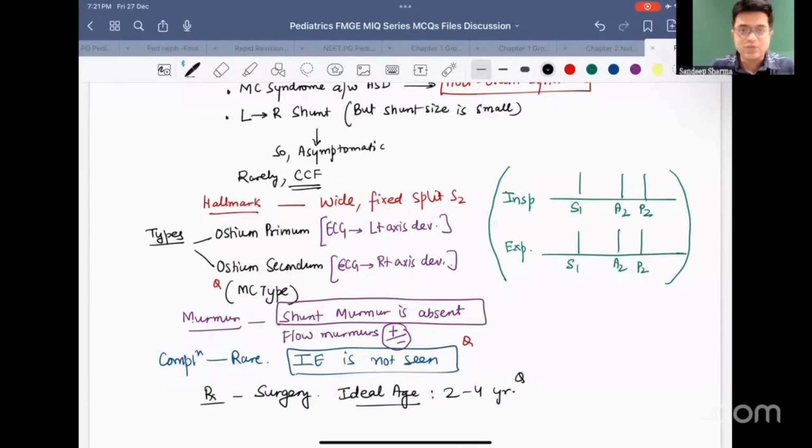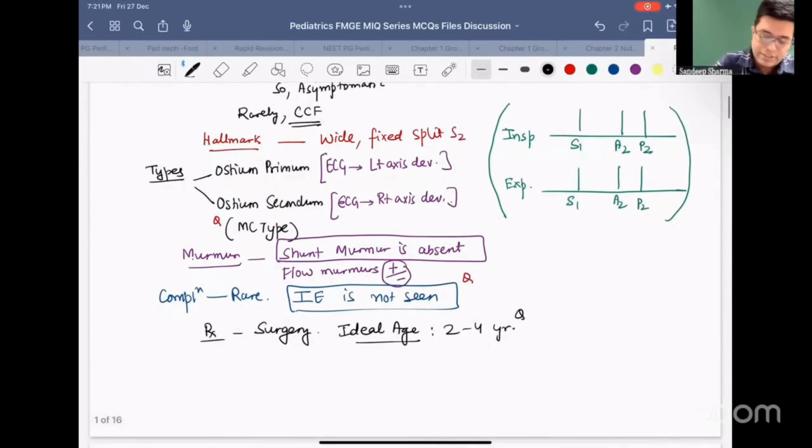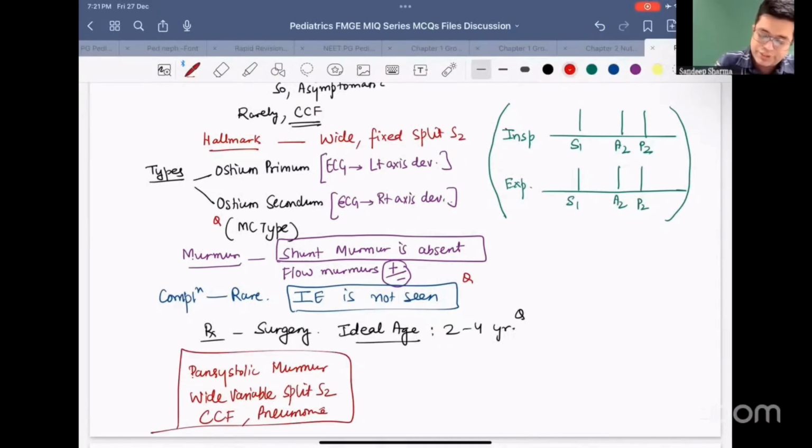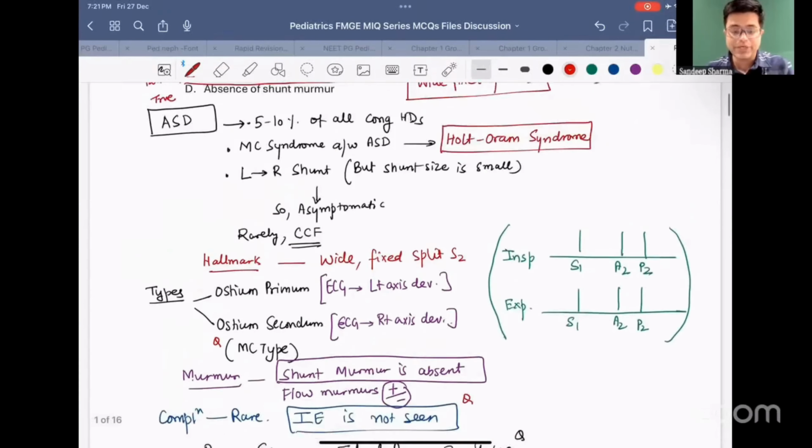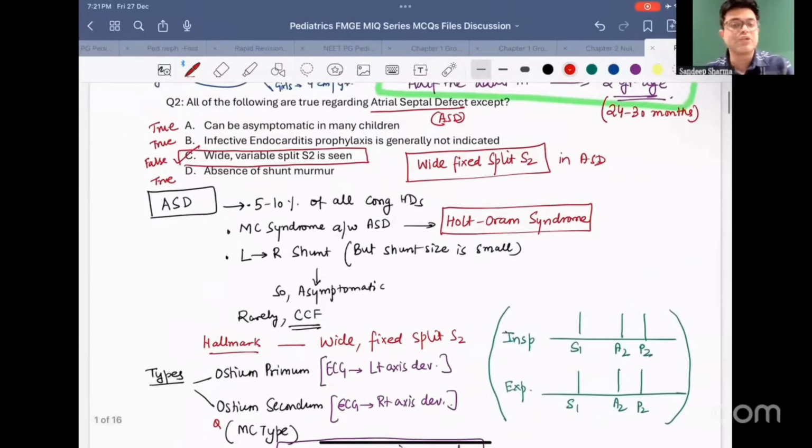Pan-systolic murmur is not heard in ASD, it is heard in VSD patient. So remember the funda. If the examiner is saying pan-systolic murmur and wide variable splitting of second heart sound, and the patient will not be asymptomatic, patient is having congestive cardiac failure and pneumonia, this picture is pointing towards a diagnosis of ventricular septal defect. Remember, watch out for the keywords, watch out for the important points, and you will always get the answer correct. So this is a quick review of the topic, atrial septal defect. The answer to question number 2 is C.